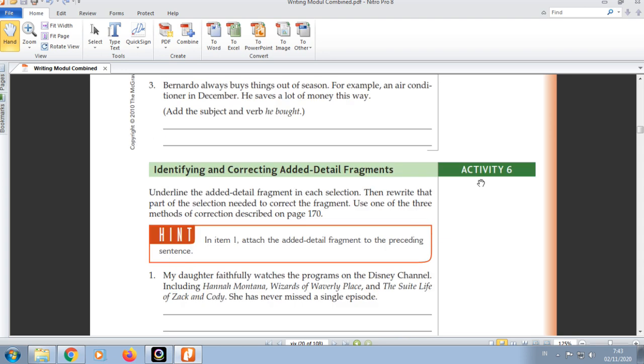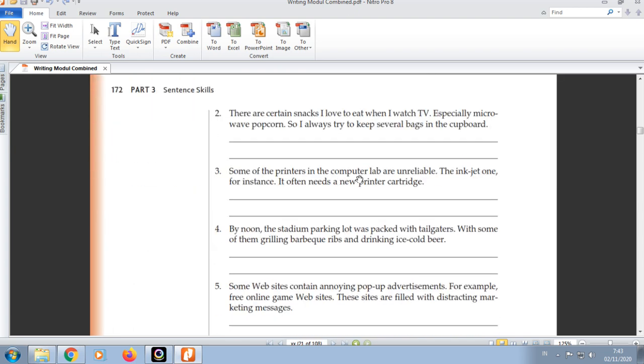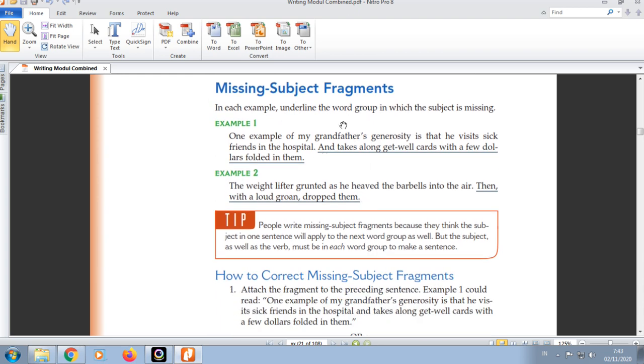So please do activity 5 and then activity 6 also. Read the directions, read the directions in depth. Okay, the last fragment we call missing subject fragments, ya, atau fragment yang hilang subjeknya. In each example, underline the word group in which the subject is missing. Oke, yang ada di contoh di sini adalah subjeknya itu hilang.